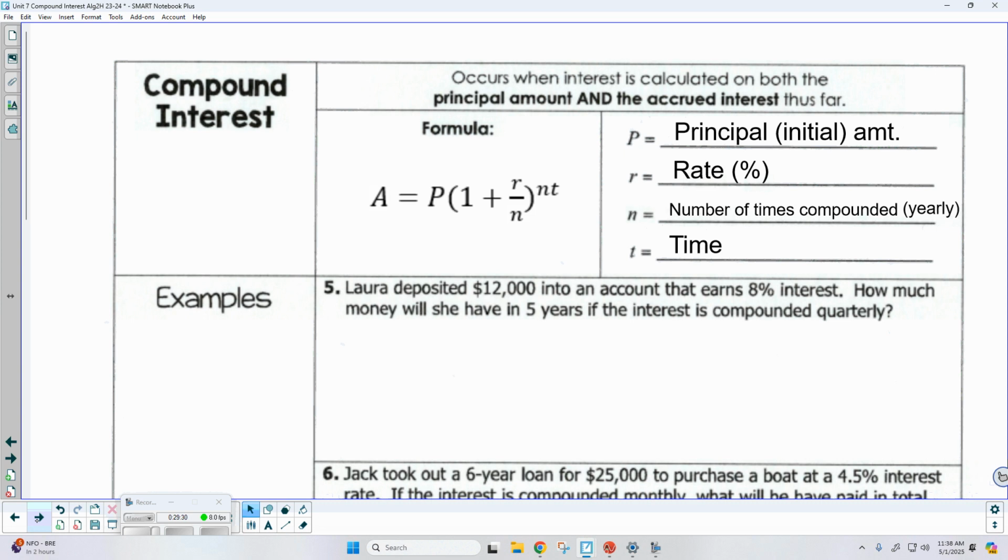Okay. So here's my formula before I get a little too far into it. A equals P times (1 plus R divided by N) to the power of NT. This is my compound interest formula. Does that look familiar to anybody? Nope, that's okay. That's all right.